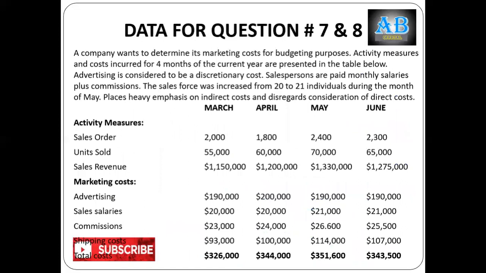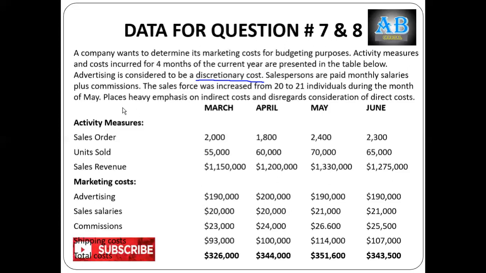This data is relevant to question number 7 and 8. A company wants to determine its marketing cost for budgeting purposes. Activity measures and costs incurred for 4 months of the current year are presented in the table below. Advertising is considered to be a discretionary cost. What is a discretionary cost? It is totally the authority of the department head, at the sole discretion of the department head, whether he is willing to incur that cost or not.